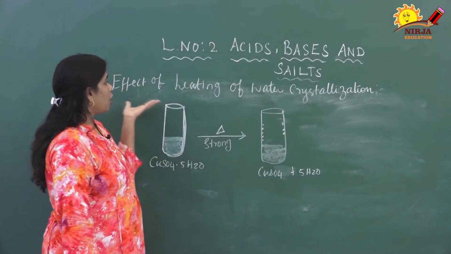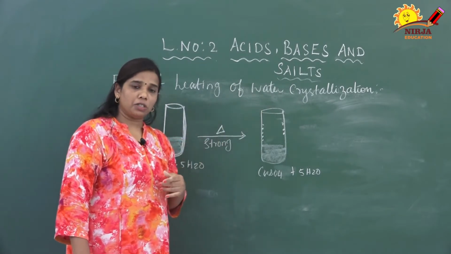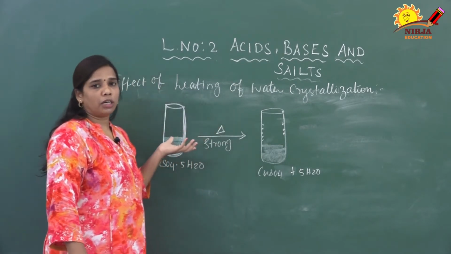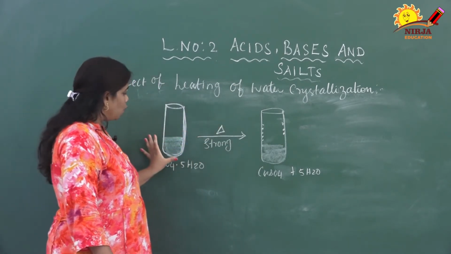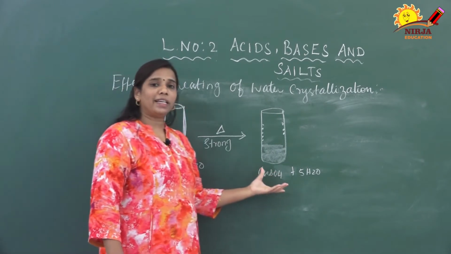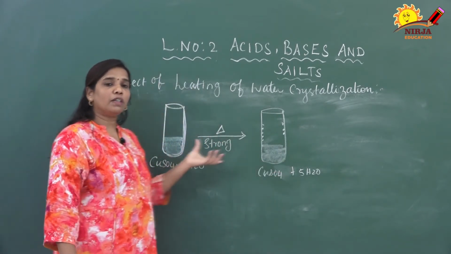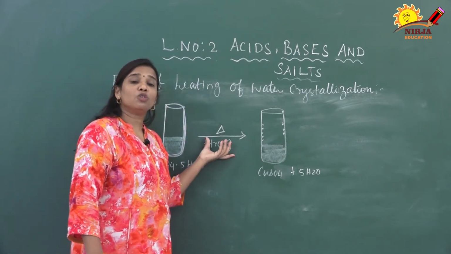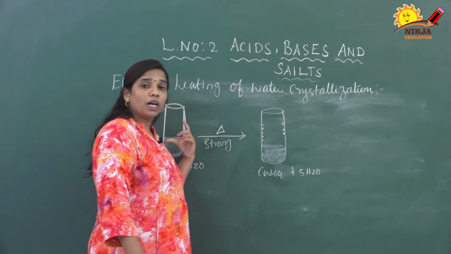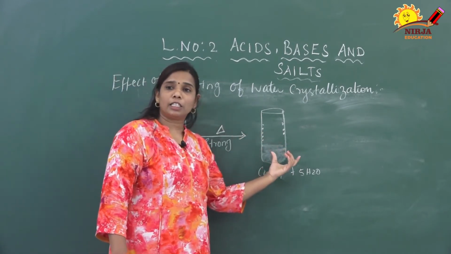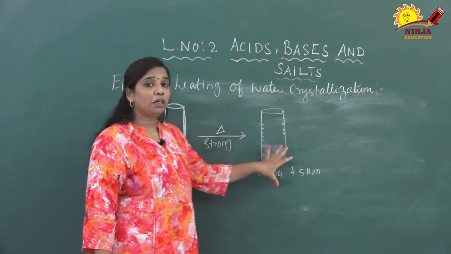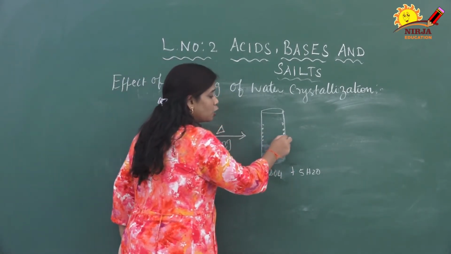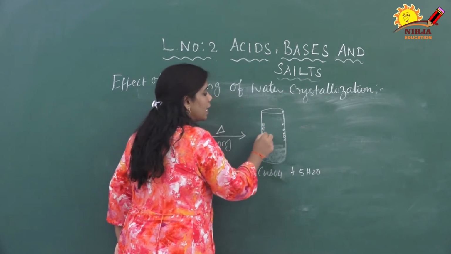Next we are going to discuss the effect of heating on water of crystallization. I told you that copper sulphate pentahydrate is a bluish color. When we heat strongly, the blue color substance is converted into dry white color. This is very important. The hydrated one is converted into the unhydrated one. When we apply strong heat, the blue color substance is converted into a white color substance. It is converted into a dry white mass present inside the test tube. Along the side of the test tube, small water droplets are present.